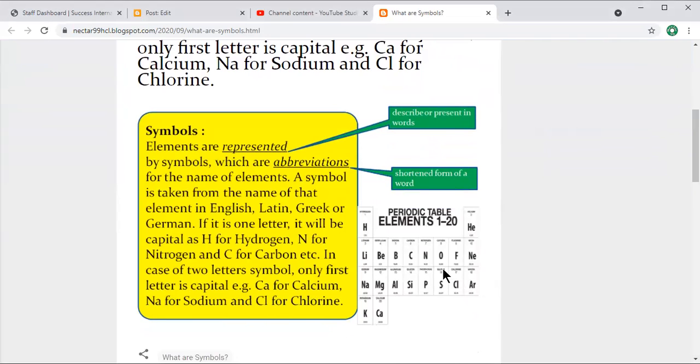Here you have a couple of examples like H, hydrogen, He, helium, Li, lithium, B for boron, C for carbon, N, nitrogen, O, oxygen, S, sulfur, Cl, chlorine, Ca, calcium, Ne, neon, Ar, argon, Na, sodium, Mg, magnesium, K, potassium. So all these names are mentioned here with their symbols.